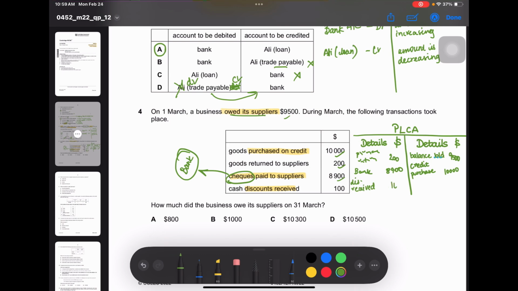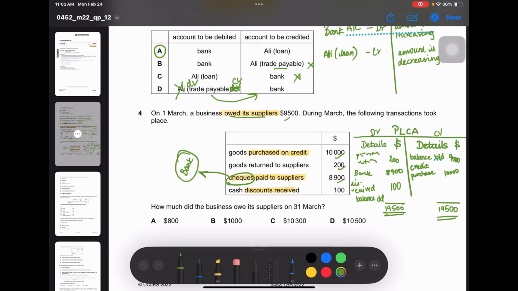So this is 100. So now I've just quickly taken a balance of the debit side and the credit side. The total of the credit side exceeded the total of the debit side. The total of the credit side is 19,500. The total of the debit side is also 19,500 because we have to put a balance. So now let's take the total of the debit side. The total of the debit side is 200 plus 8,900 plus 100, which adds up to 9,200.